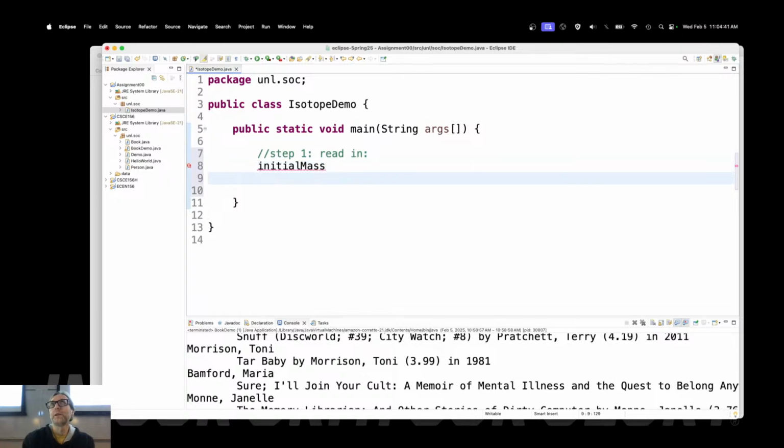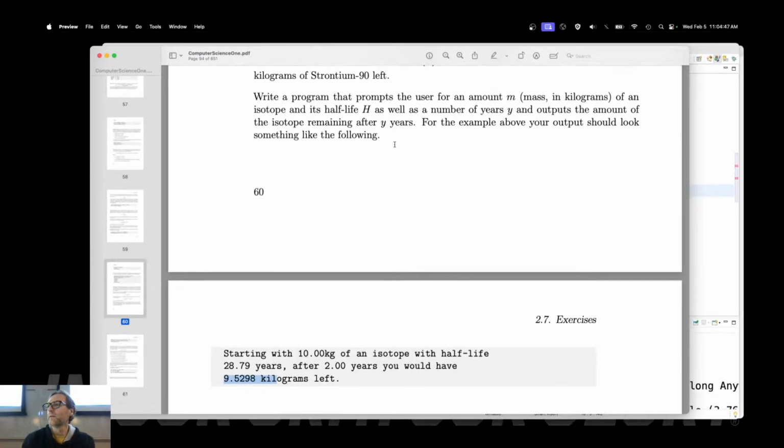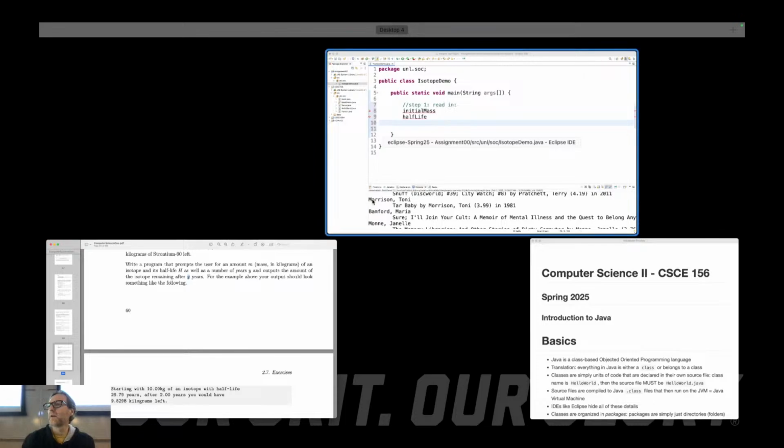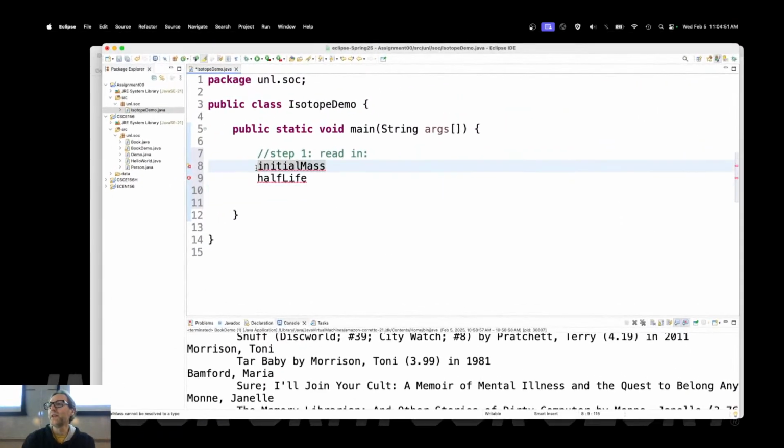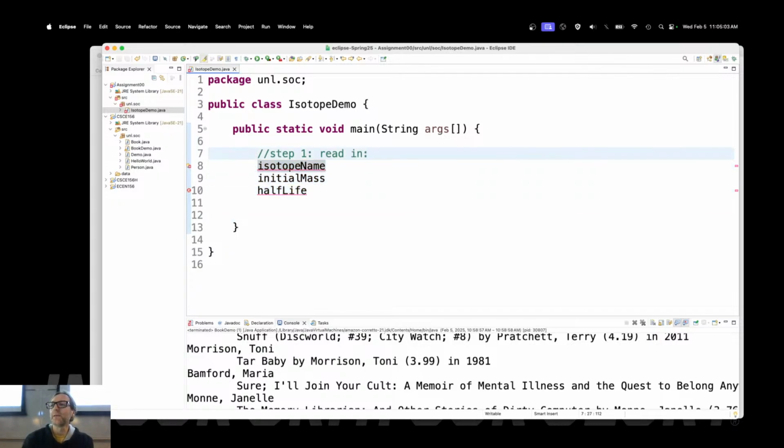What else do we want? Half-life. And what else did we want? And the number of years. Actually, I don't want the number of years. Maybe a name, like an isotope name. There we go. Okay. I want to read those 3. I'm just changing the exercise a little bit here. So we want to read these things in from CLAs, command line arguments, just like in your first assignment,